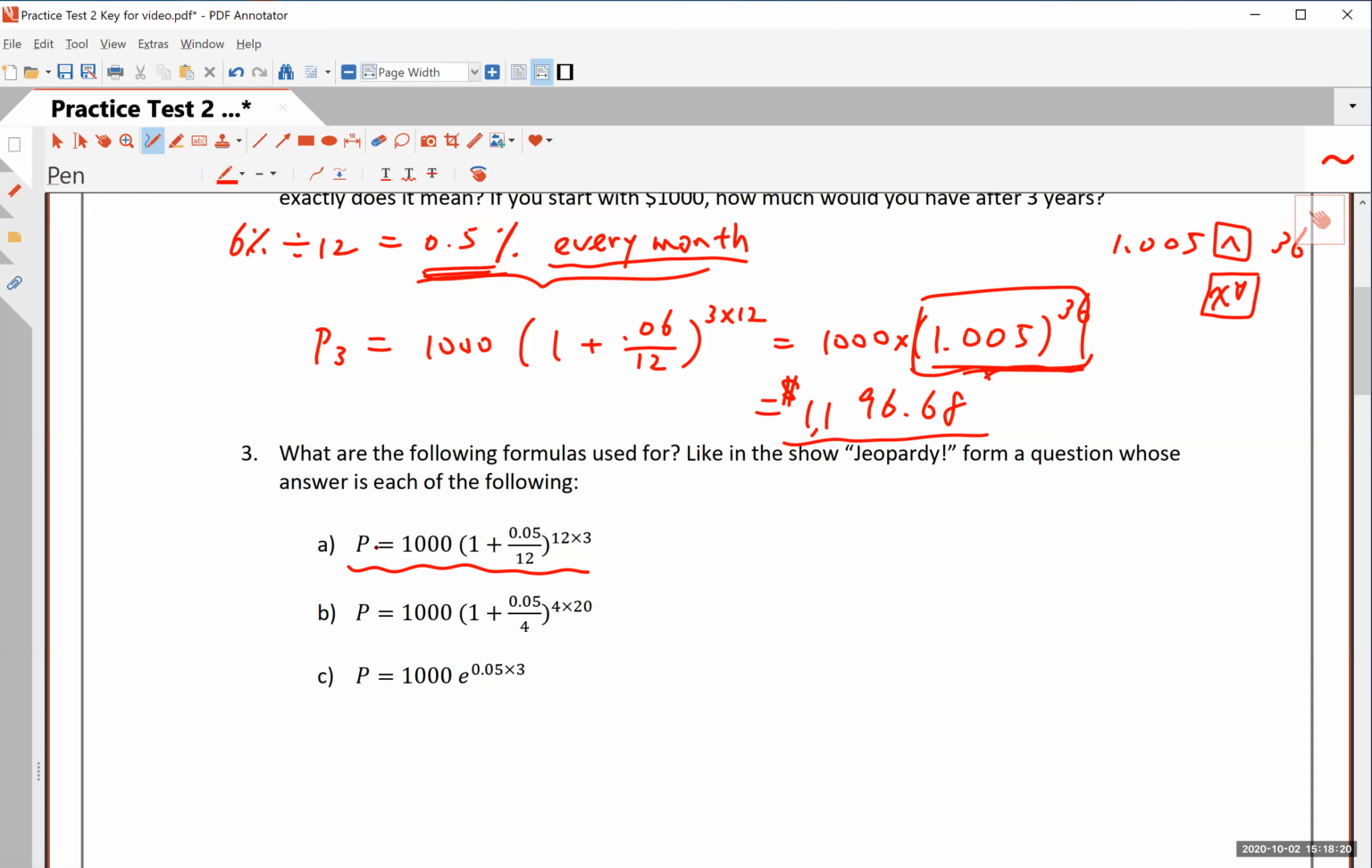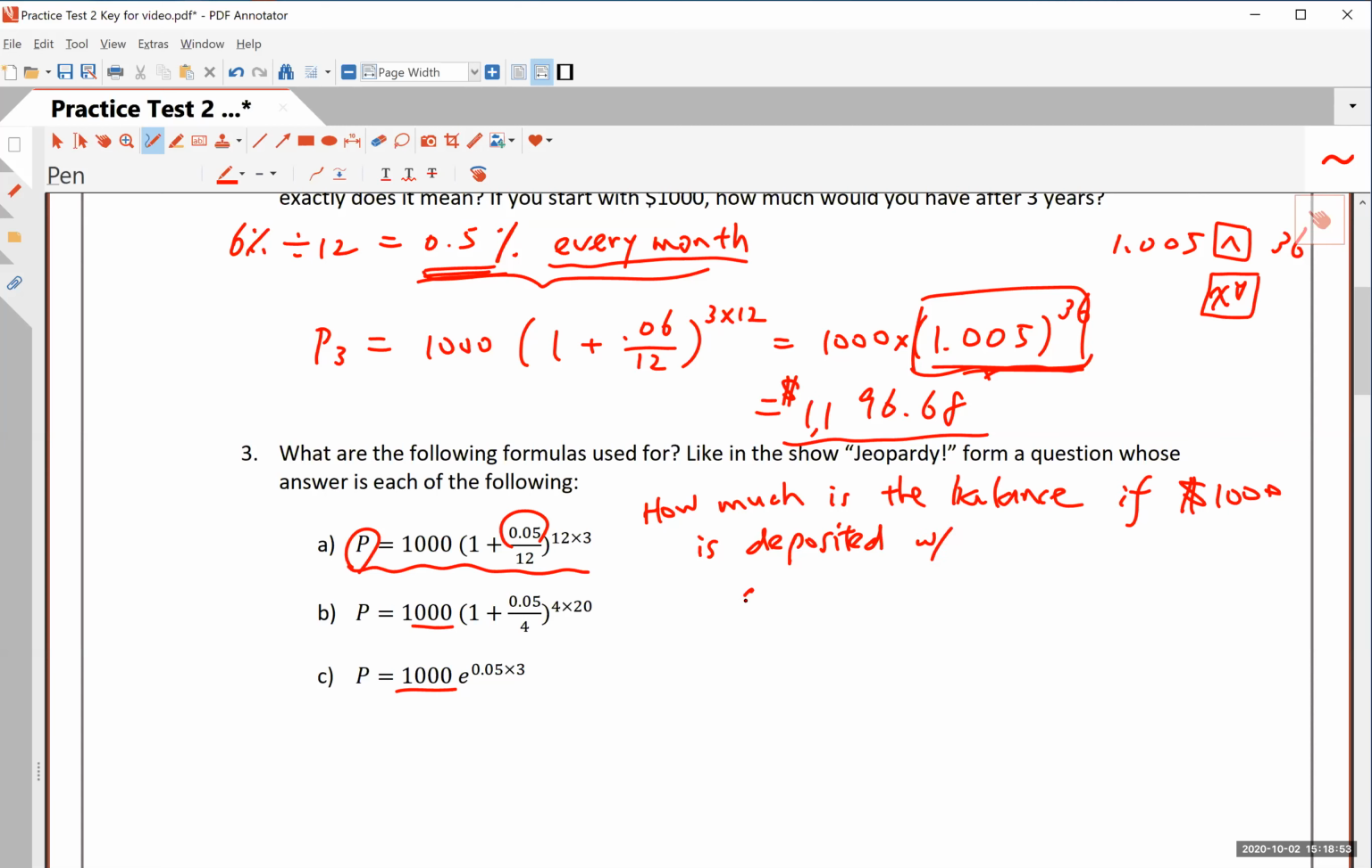Well, if P, this is the future amount, is 1,000 times this, right? And you can tell this is something very similar to what we just used, right? So this will be a question, how much will the balance be? Or how much is the balance? In fact, all of these are. Right? And let's say it looks like $1,000 is deposited or invested, and then for the first part, it looks like it's 5%.